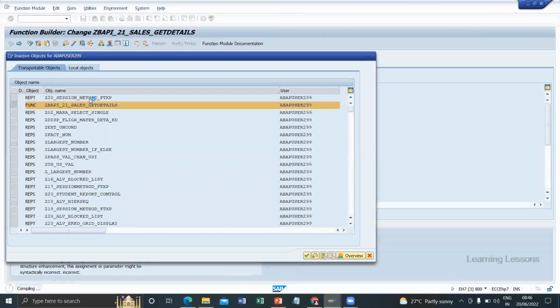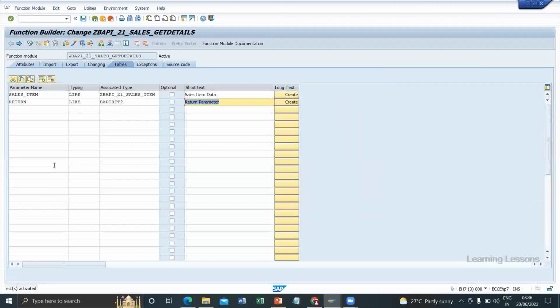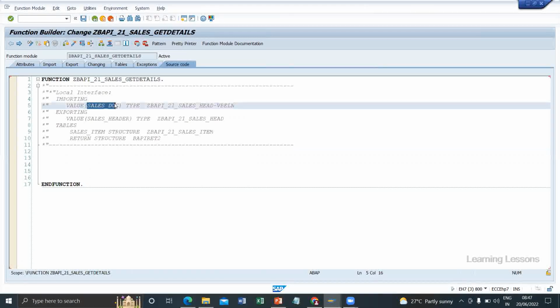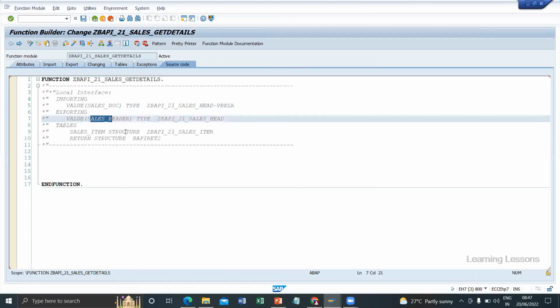But now we need to write the logic to read this data from the database at the BAPI level. So I just activate this function module. Now we'll go to the source code. Here we have to write logic based on these importing, exporting and tables parameters.